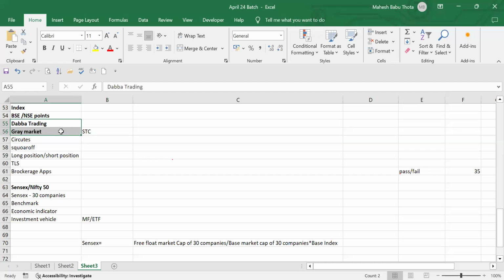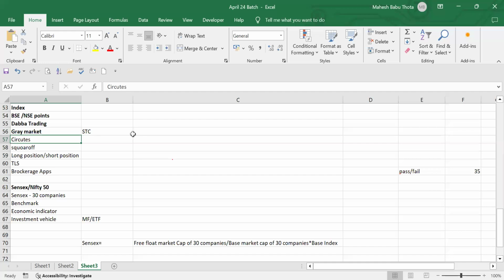See guys, these points are not required for our job purpose, but still we have to keep them in our mind. Because once you go to a job, if someone is talking about gray market, double trading, you should know about all these concepts, right? I'm pretty much sure even team leaders may not be aware of these topics. I learned these concepts when I attended investment banking fund accounting courses, so I'm continuing the same pattern, same content with my students as well. I'm giving all this knowledge. That's it. And we'll talk about circuits. Very interesting topic about circuits.